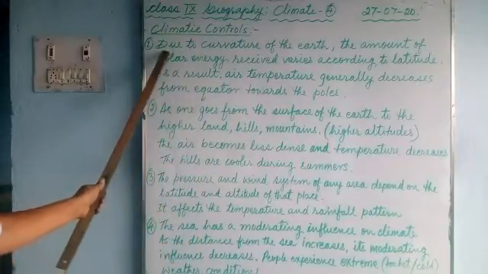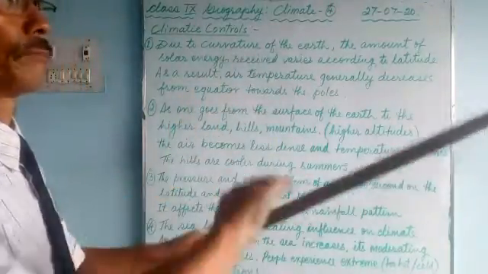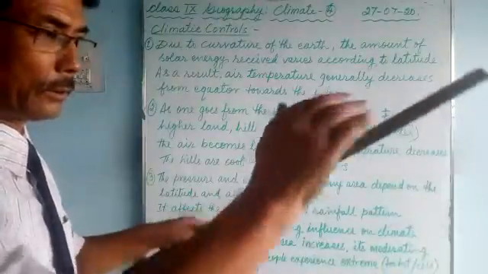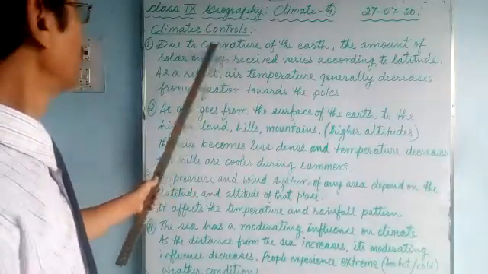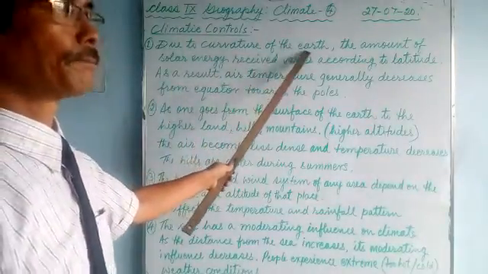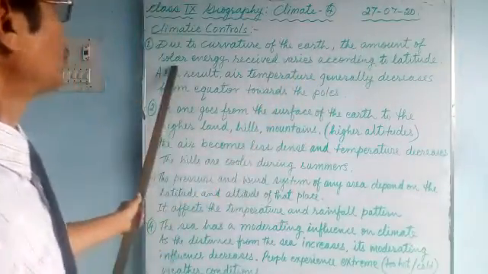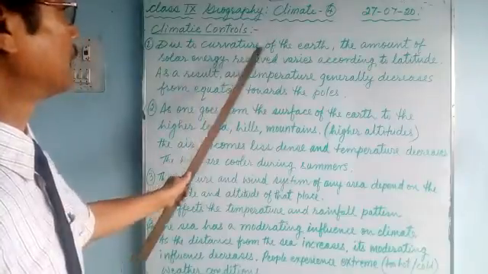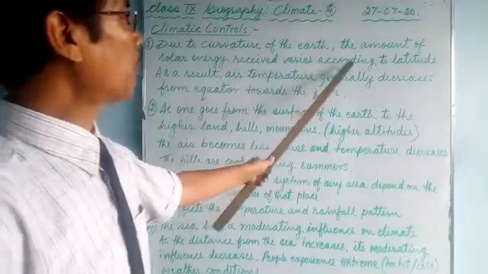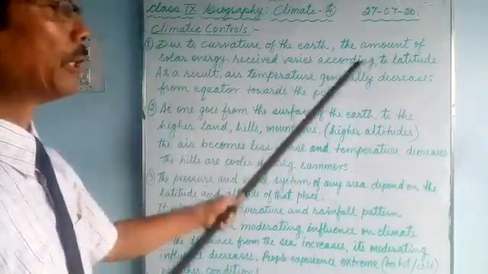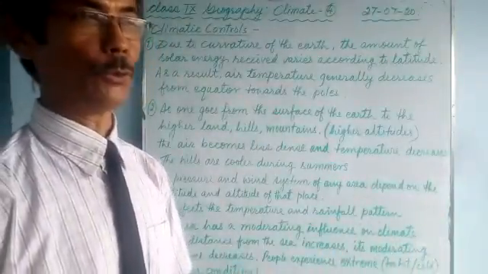Number 1, due to the curvature of the earth, we know that the earth is round, the amount of solar energy received varies according to latitudes, from the equator towards the north and towards the south pole.